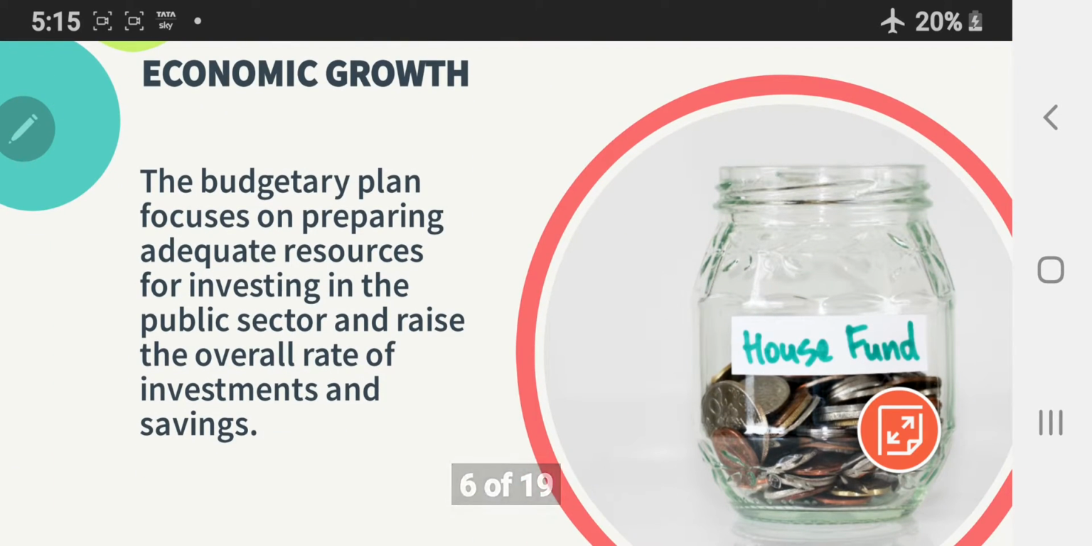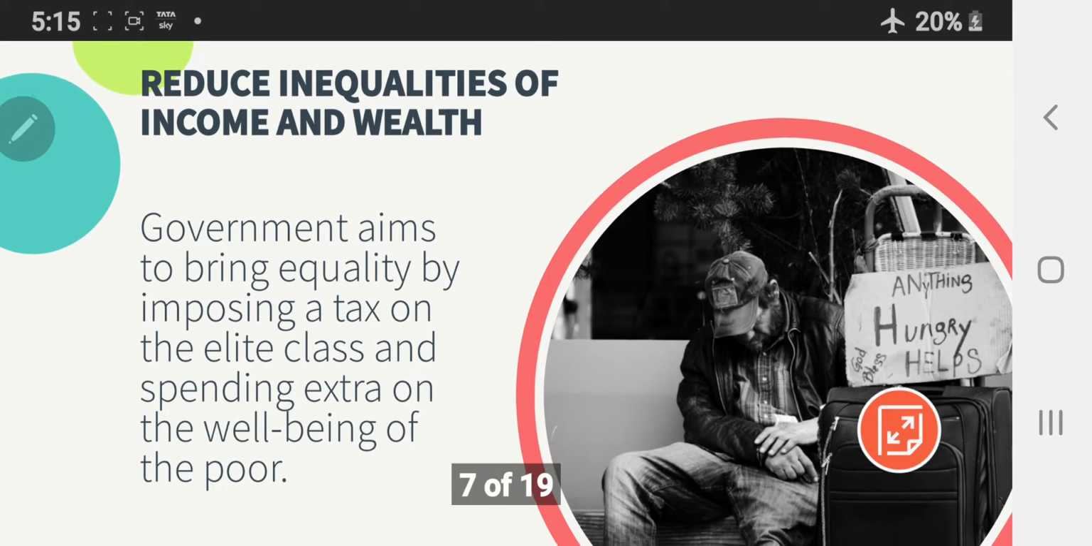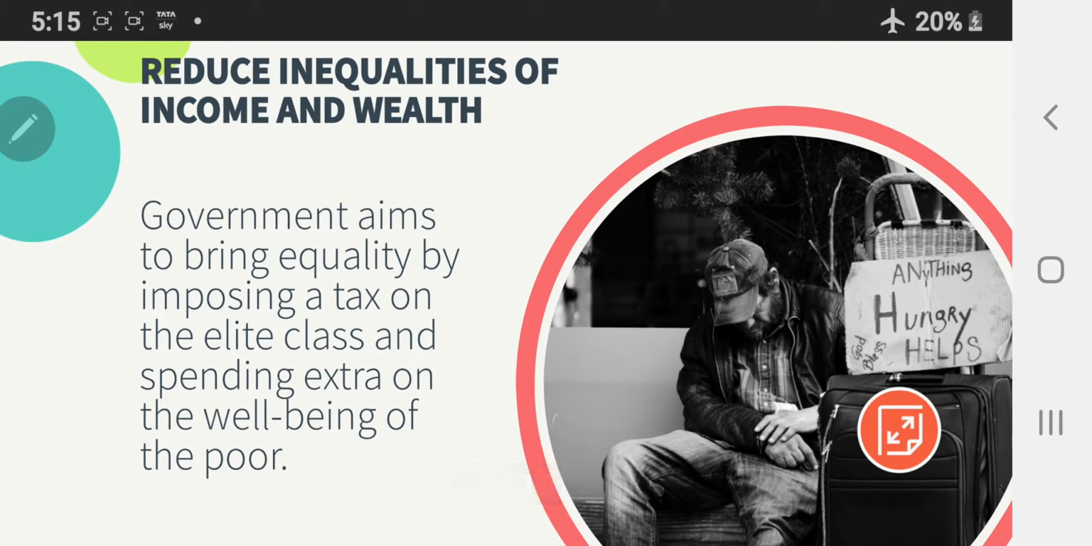Economic growth, another important objective. Government budget tries to stimulate economic growth by providing incentives which help in increasing the rate of saving and investment in the country. Last and the most important objective of government budget, reducing inequalities of income and wealth. This is done by imposing high taxes on income of rich, which decreases their disposable income, and giving subsidies or direct benefits such as free education and health facilities to poor in order to improve their well-being.